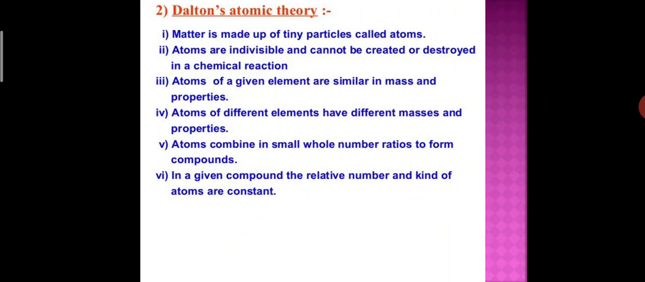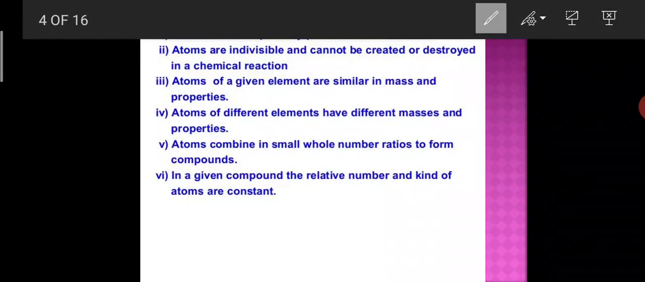Atoms cannot be created or destroyed by a chemical process. In other words, you can say that atoms are indestructible. They cannot be created or destroyed. This is a very important part. So atoms are indivisible and cannot be created or destroyed in chemical reactions.